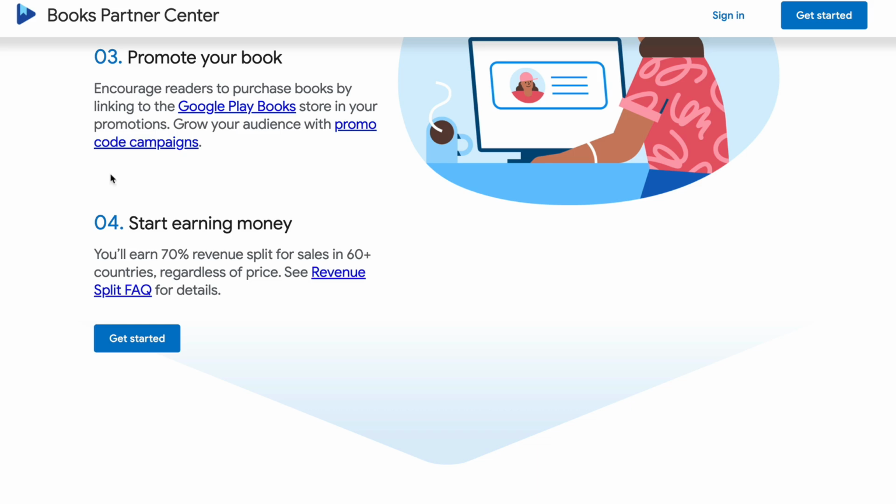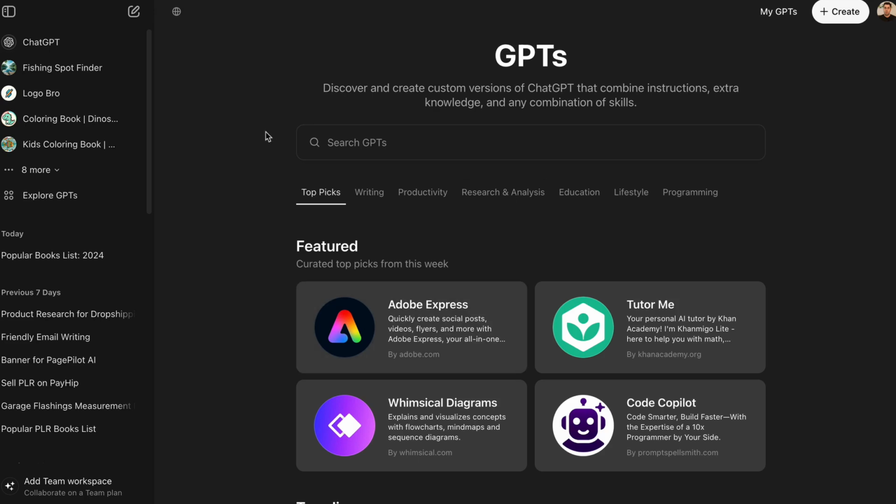All right, guys, so I'm going to show you how you can earn a 70% revenue split from this particular method, and I'm going to show you how to do this step by step. But first I want to show you how we can actually create the content for this, and we can create all of the content using AI, ChatGPT, and you can do this with the free version if you like, or you can use the other version. I'll show you how to do it in this tutorial.